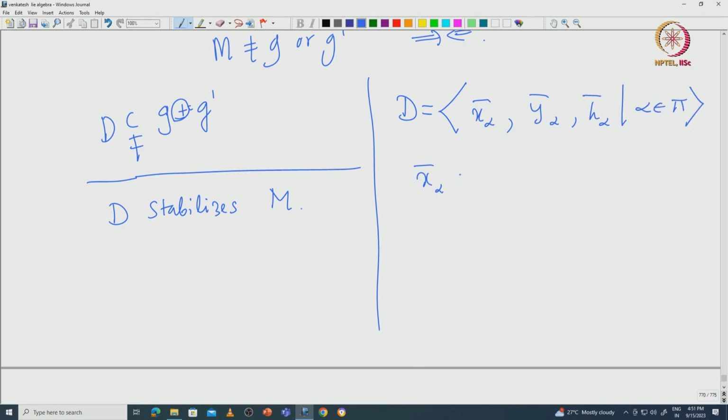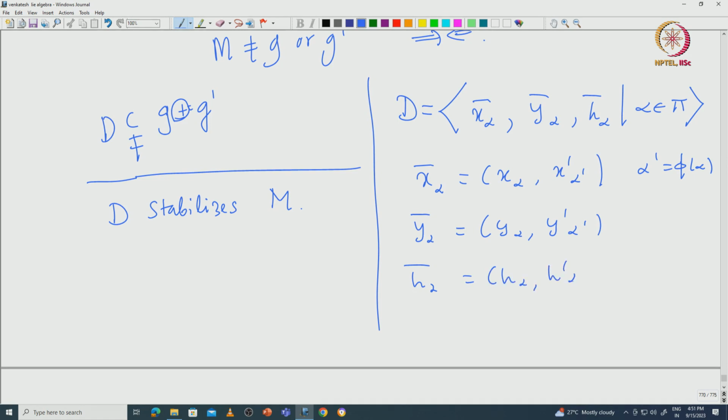Recall, X alpha bar is nothing but X alpha comma X dash alpha dash, where alpha dash is pi of alpha. Similarly, Y alpha bar is nothing but Y alpha comma Y dash alpha dash, and H alpha bar is H alpha comma H dash alpha dash.